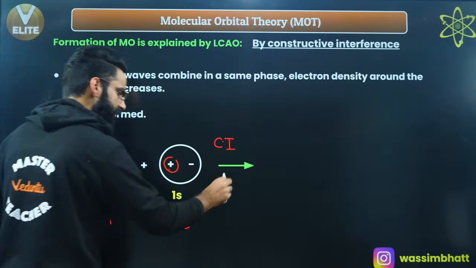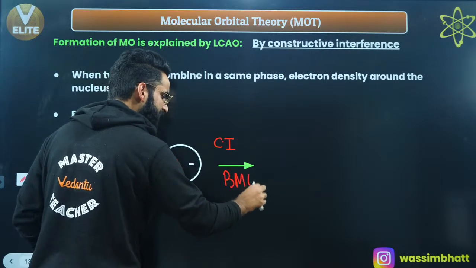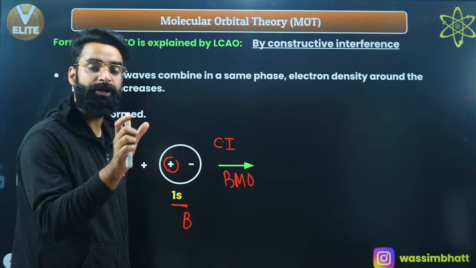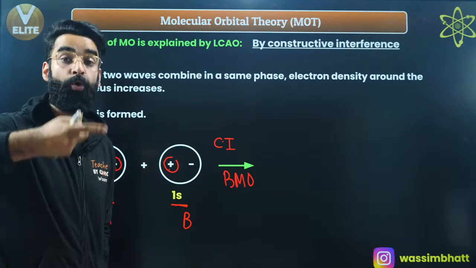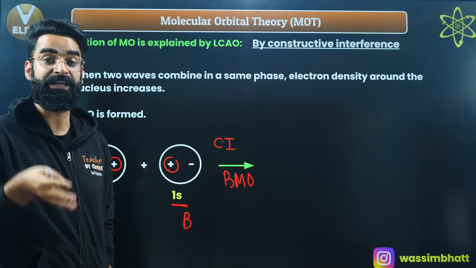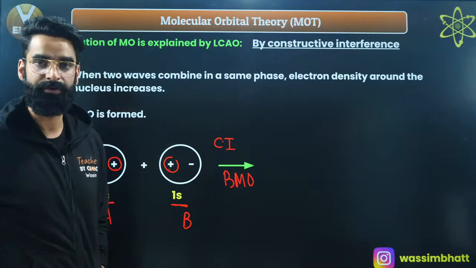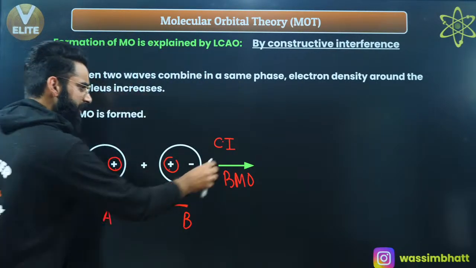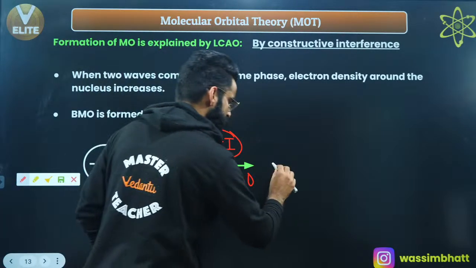And due to constructive interference, which molecular orbital gets formed? Bonding molecular orbital gets formed. And in the bonding molecular orbital which gets formed, the electron density between the nucleus will be more, due to which repulsion between the nuclei will be less, stability will be more, right? So how does this bonding molecular orbital get formed due to constructive interference? Have a look. It's going to be like this.